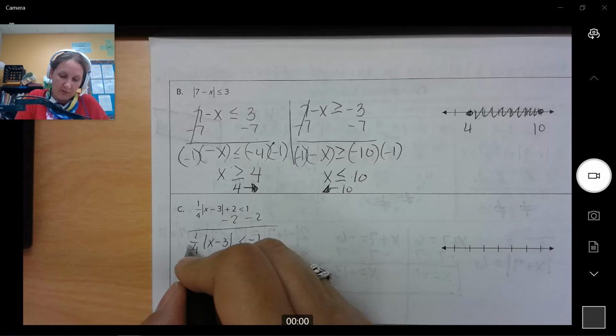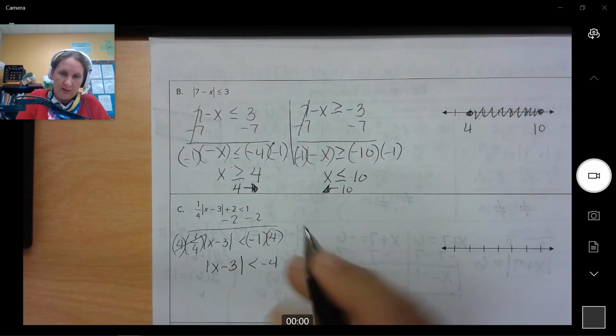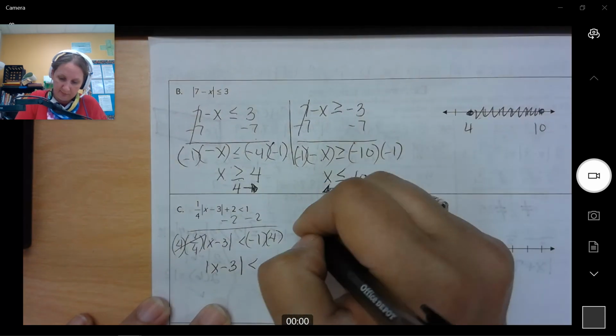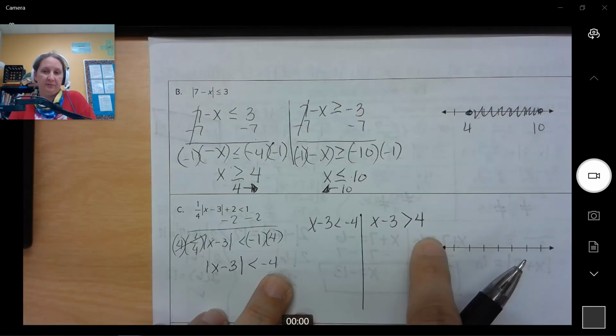Now we can separate. Now we can do our x minus 3 less than negative 4, and x minus 3 greater than positive 4. See, it was negative originally. We want to keep the original sign, and then we do the opposite on the other side, as well as flipping the sign. Now we solve.